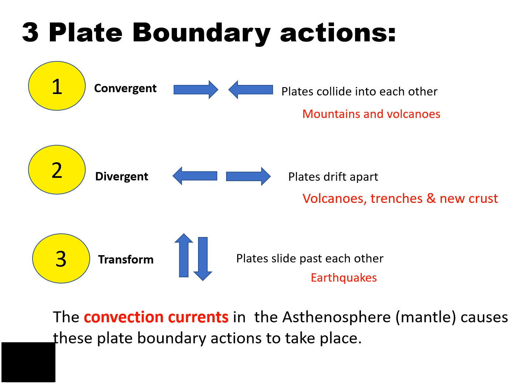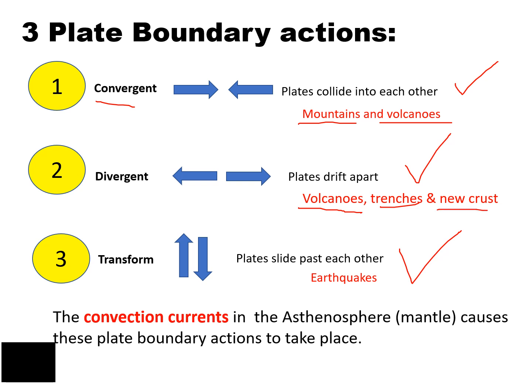Because of the convection current in the asthenosphere, that cyclical process also moves the lithosphere and those plates on top of the crust. And our plates move in three different ways. They converge towards each other, or they drift apart, or they transform, which means they slide past each other. For the convergent theory, lots of times this will cause those plates to mash into each other and create mountains and volcanoes. Whereas if they drift apart, that can create volcanoes or just trenches, and it also creates new crust.